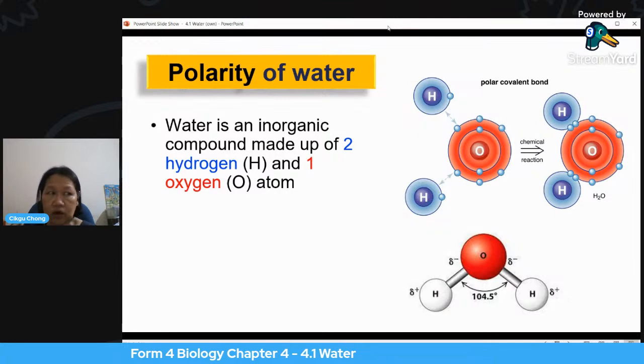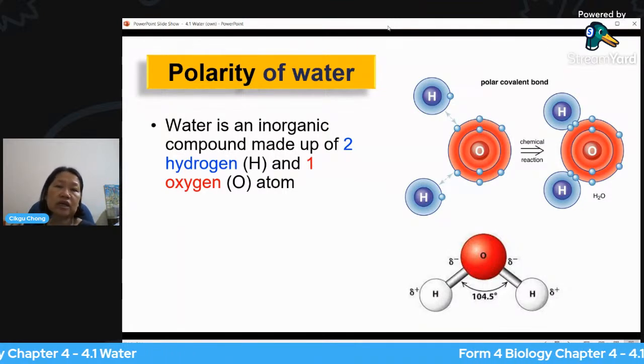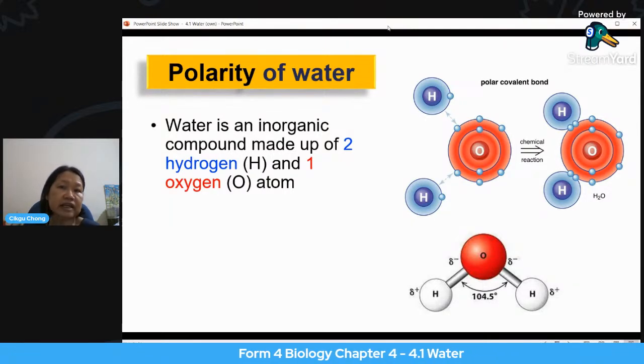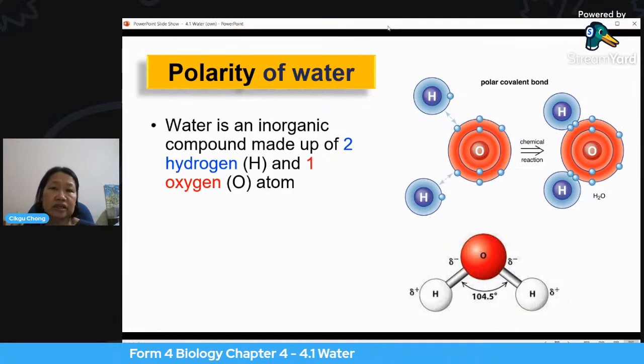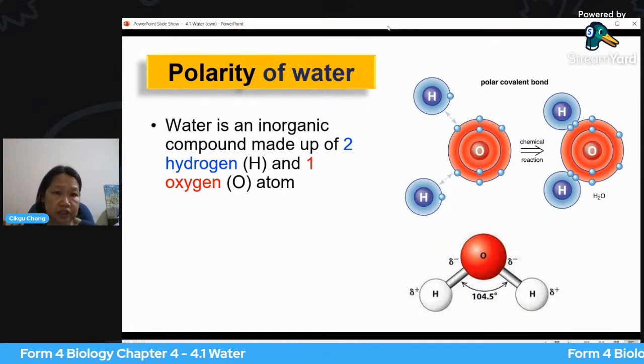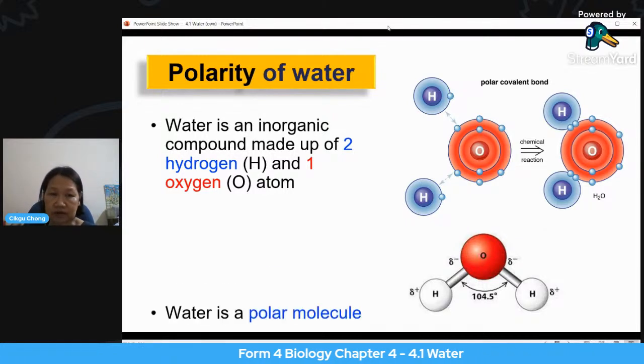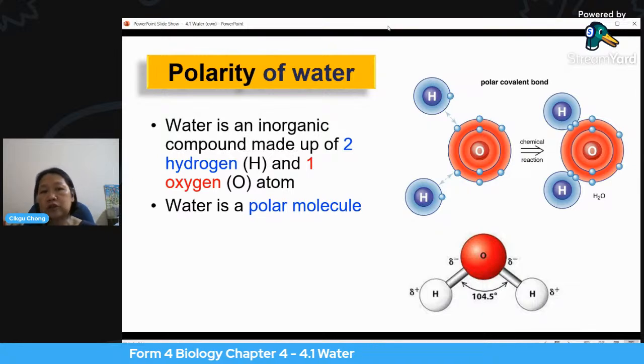Water is an inorganic compound, because water is found in the earth. It is not made by a living cell, but exists on the earth as an inorganic material and an inorganic substance. It is made up of two atoms of hydrogen and one atom of oxygen. All right. Now, water is a polar molecule.